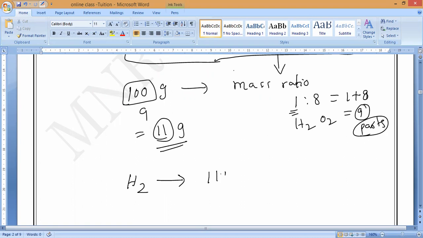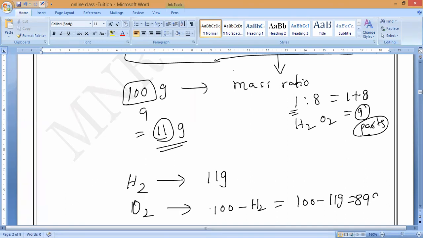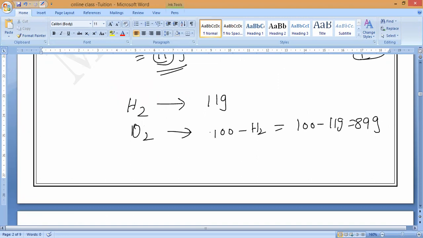Mass of hydrogen is equal to 11 grams. What is the oxygen remaining? Oxygen is equal to total minus hydrogen: 100 minus 11, which is equal to 89 grams. Any doubt till here? No, sir.